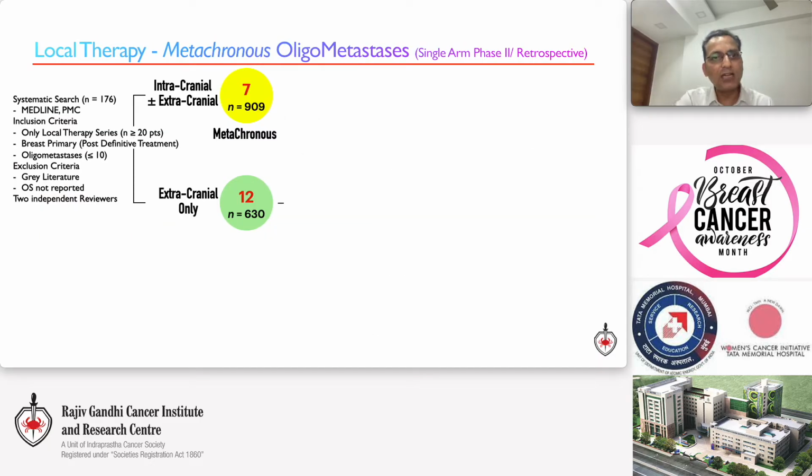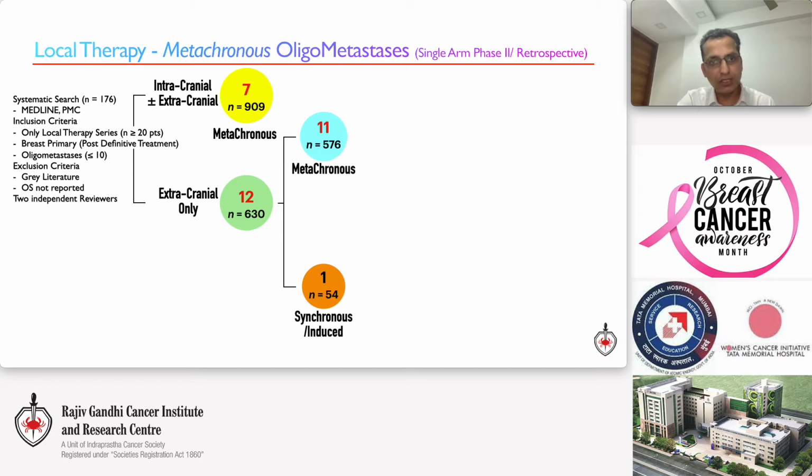So where do we stand when it comes to the literature on local therapies in the metachronous oligometastatic setting? We performed a systematic search of the literature on only breast cancer, and it can be broadly divided into those with an intracranial and extracranial metastasis.